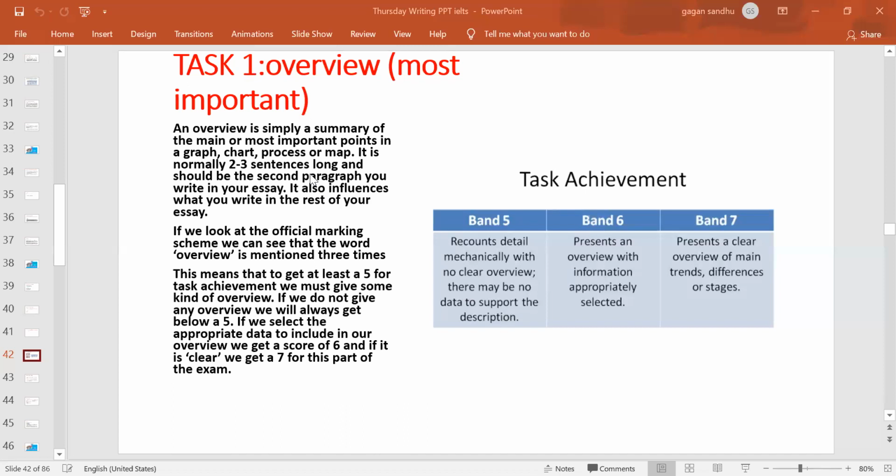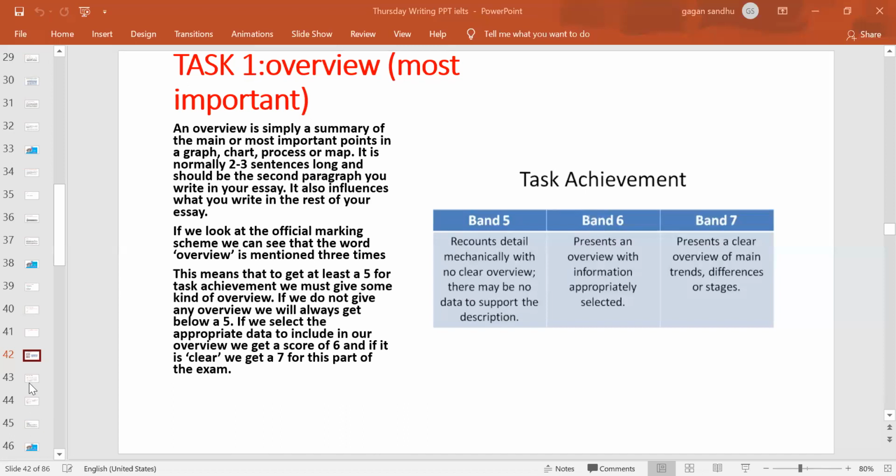Because if you're talking about the main features, differences, stages, or main trends you are looking at in the diagram, and you're writing that in the overview paragraph, then of course in the next 2 paragraphs you are explaining those main trends, those main differences, those main stages, right? It's a sort of summary of what you are going to discuss further. So this is how you are writing it.